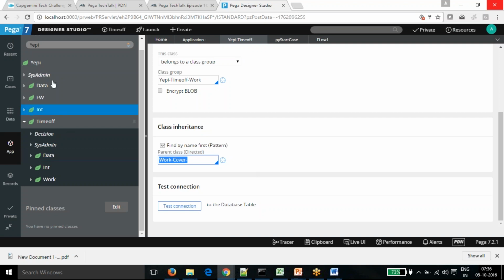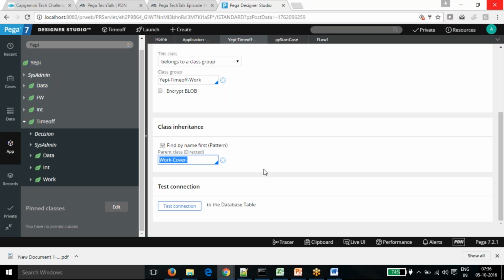From pattern, we follow the business logic. We follow the naming convention at the organization level, so the organization-level business logic gets inherited. From directed we inherit the Pega-provided features, and from pattern all the business logic gets inherited to the implementation layer. Okay, yeah, got it.